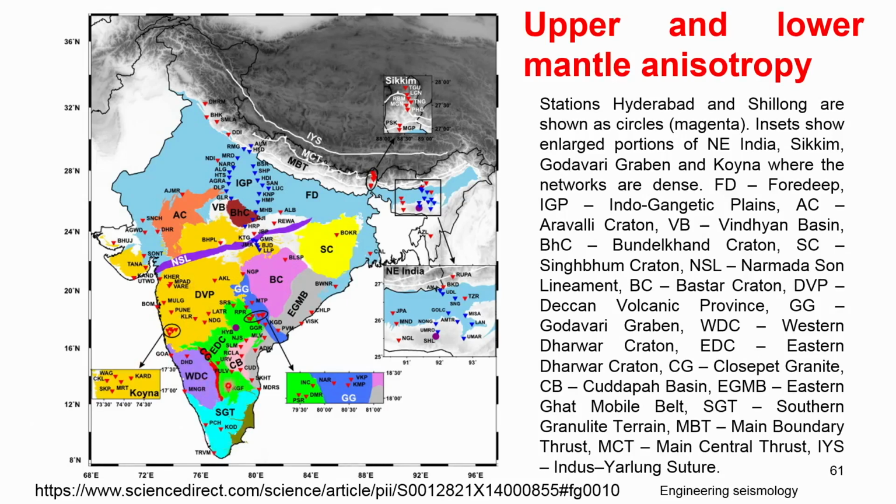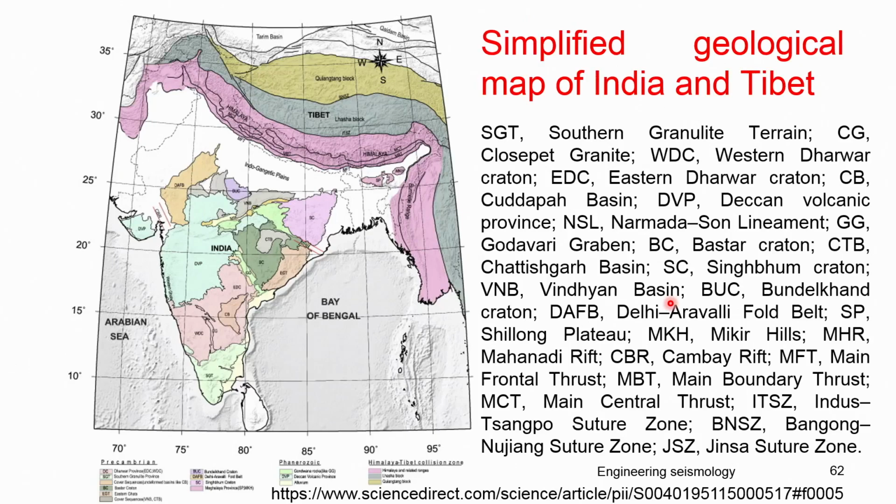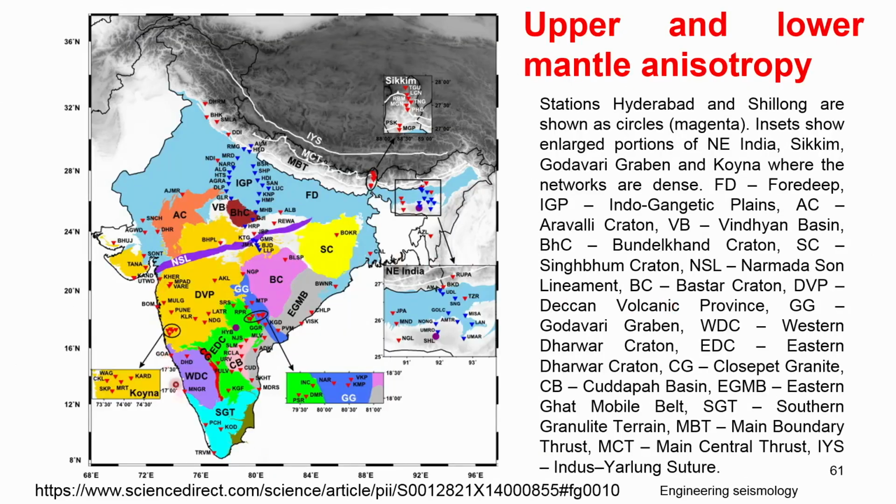KGF is one of the stations. Here, in the northeast portion, they show the seismic stations they used. Then the GC, the Godavari Craton, and Koyna, where the network is dense, where they tried to map all this information and understand how the seismotectonics vary in this region using this kind of data.